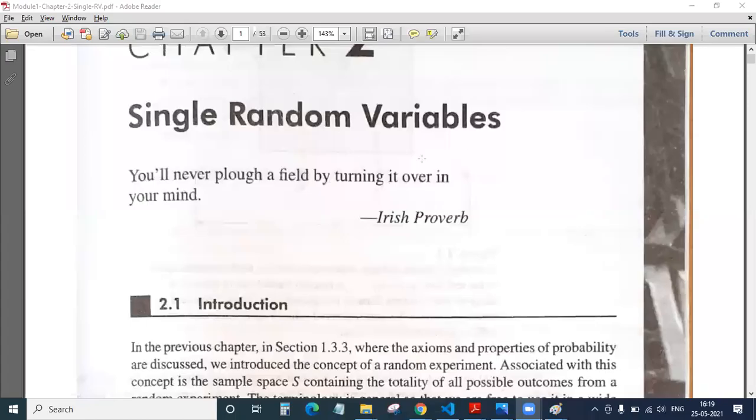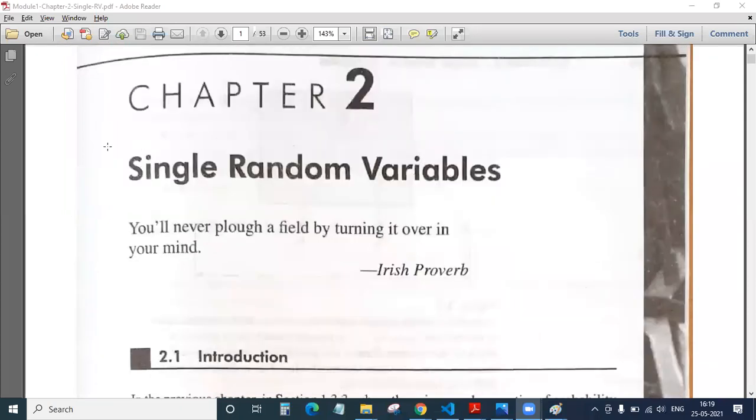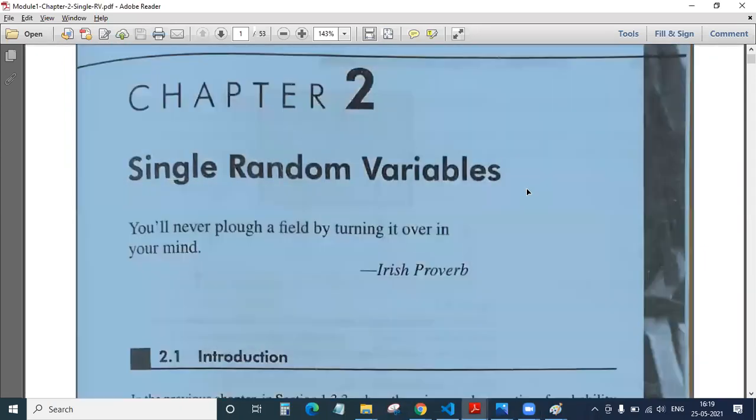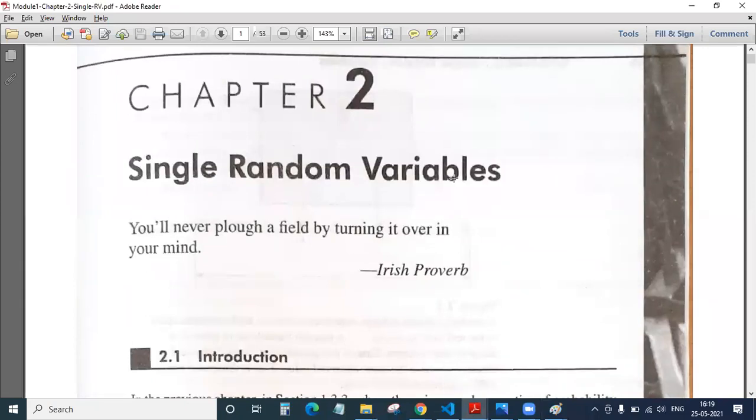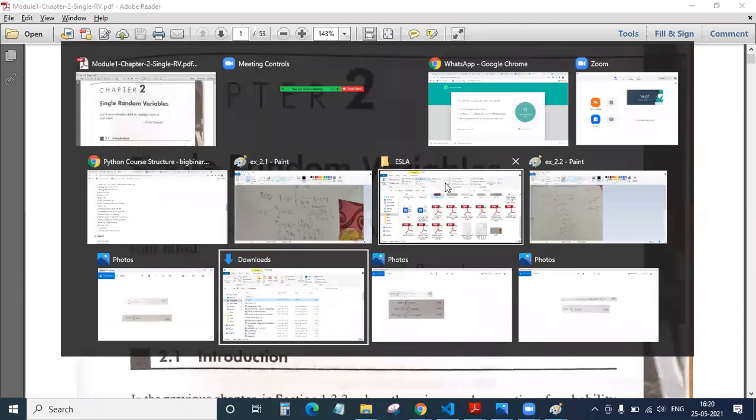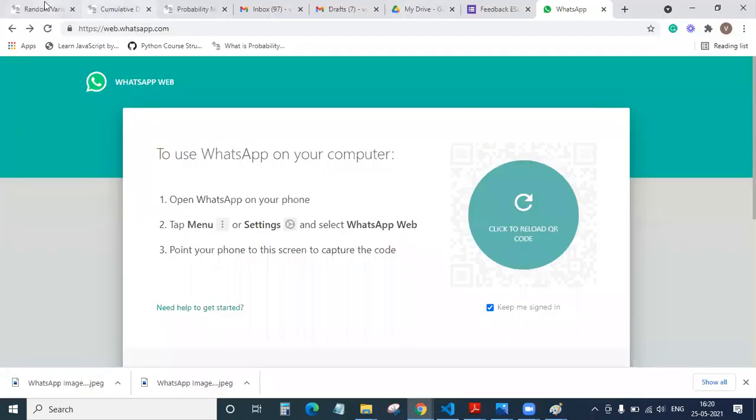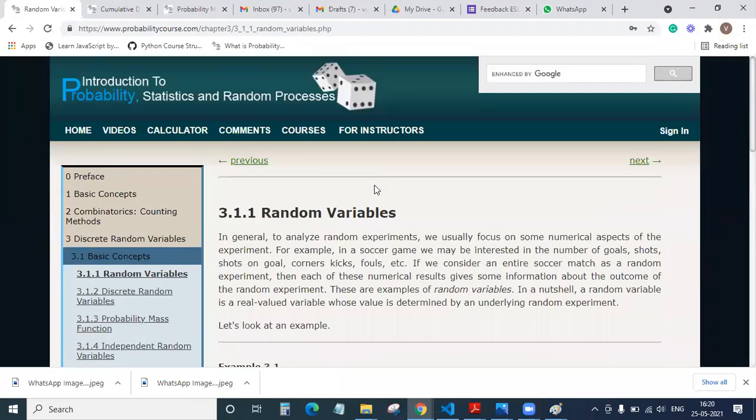Okay. So before moving into single random variables, you had gone through all your basics. That is the basics of the first module, which has already been covered. Try to recall that for my A division. What I had done for B division was, I had gone through this online book. We had gone through this online book, if you guys remember.